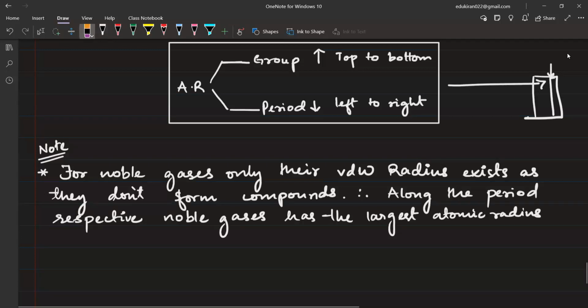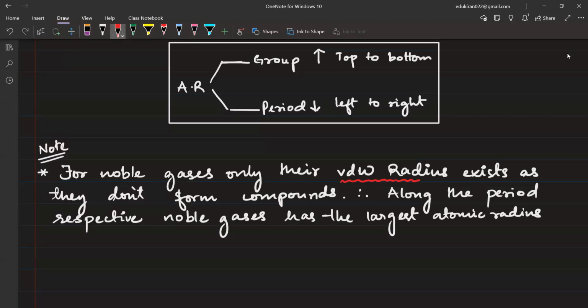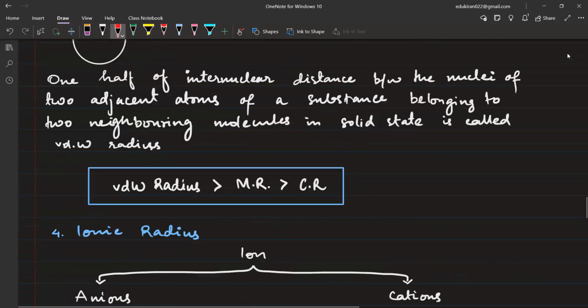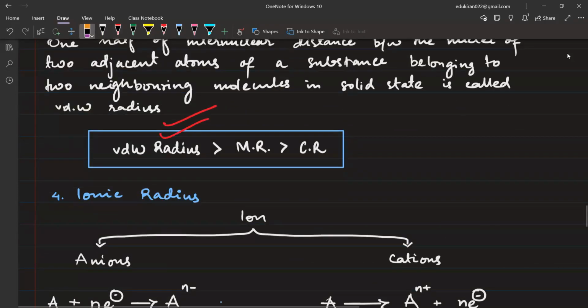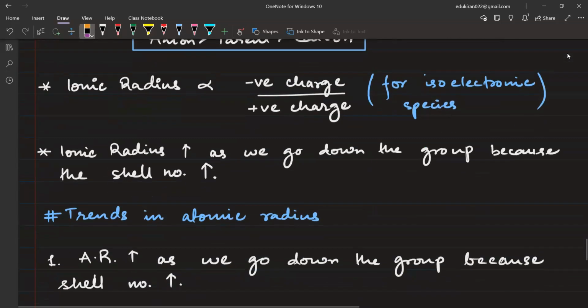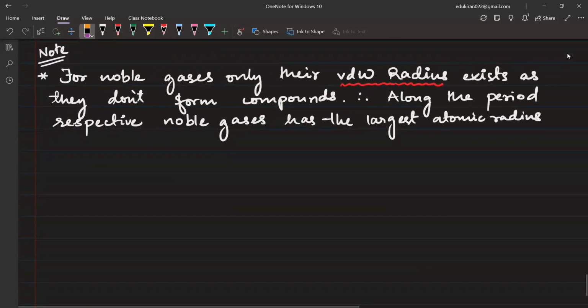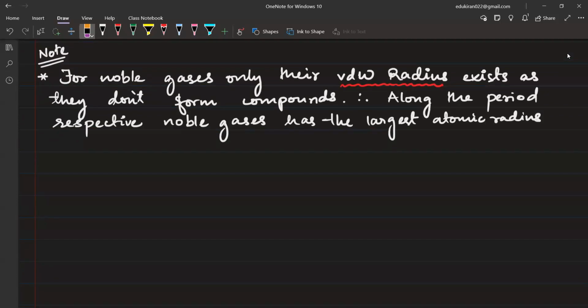I will say yes, but the data that we have is only about the van der Waal radius, and we have seen that van der Waal radius is the largest. So even though it may be small, we cannot approximate. The data says that van der Waal radius will be highest, and for noble gases I can only approximate using van der Waal radius. That is why the noble gas will have the largest atomic radius in the respective period. So if I talk about the different periods in the periodic table, I would say the largest atom,